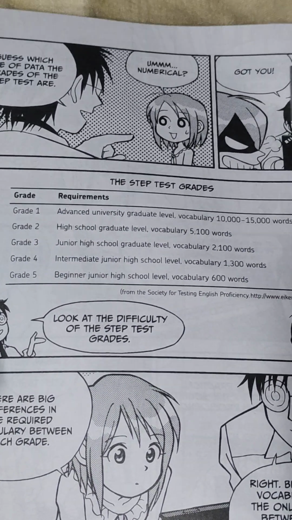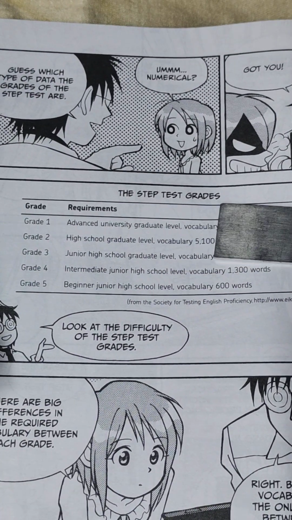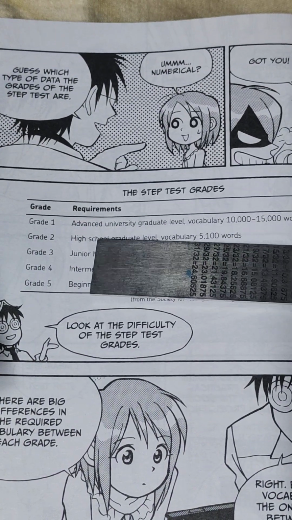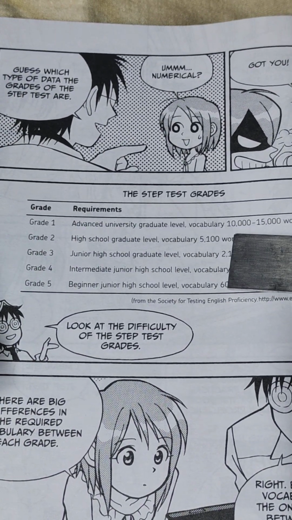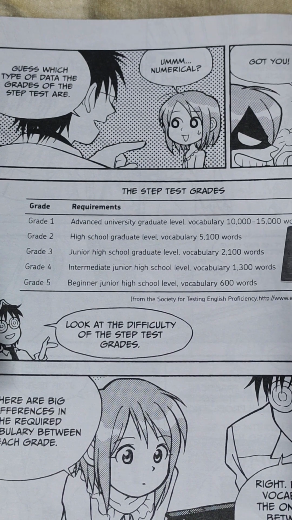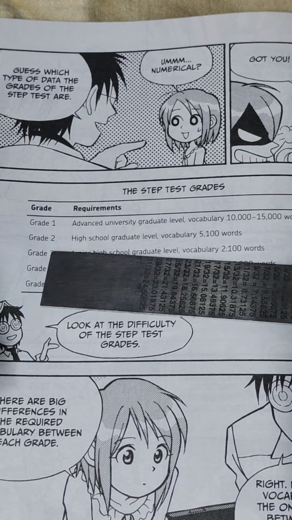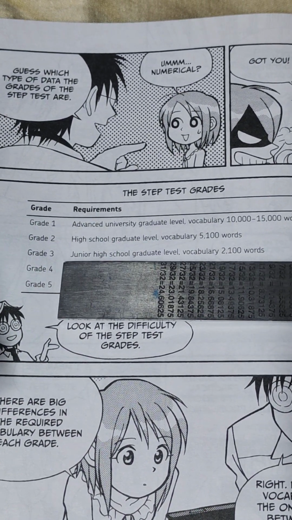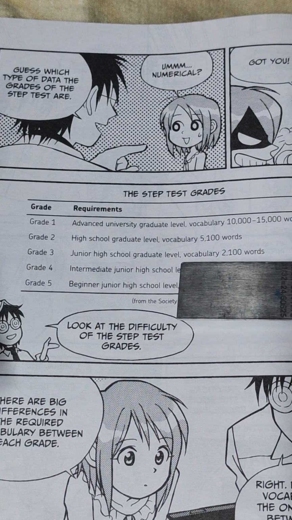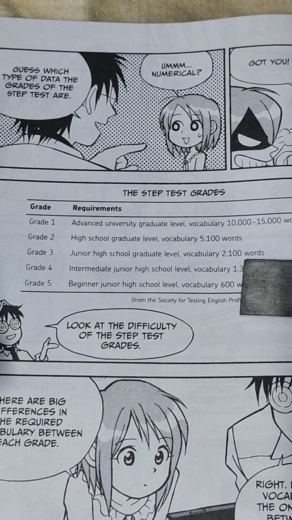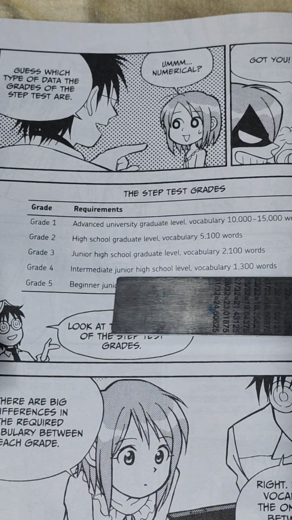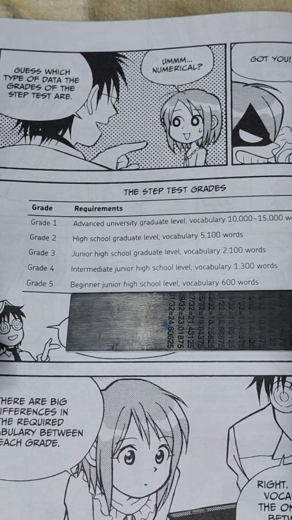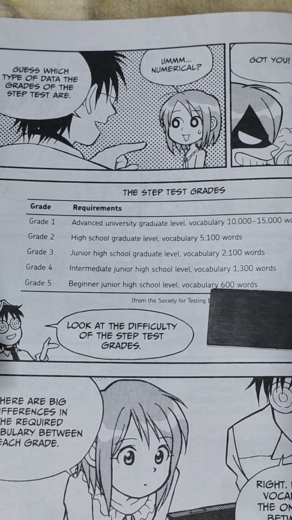Numerical. Got you, he says. So the STEP test grades: Grade 1, grade 2, grade 3, grade 4, grade 5. Requirements: grade 1 is advanced university graduate level, vocabulary 10,000 to 15,000 words. Grade 2 is high school graduate level, vocabulary 5,100 words. Grade 3 is junior high school graduate level, vocabulary 2,100 words. Grade 4 is intermediate junior high school level, vocabulary 1,300 words. And grade 5 is beginner junior high school level, vocabulary 600 words.